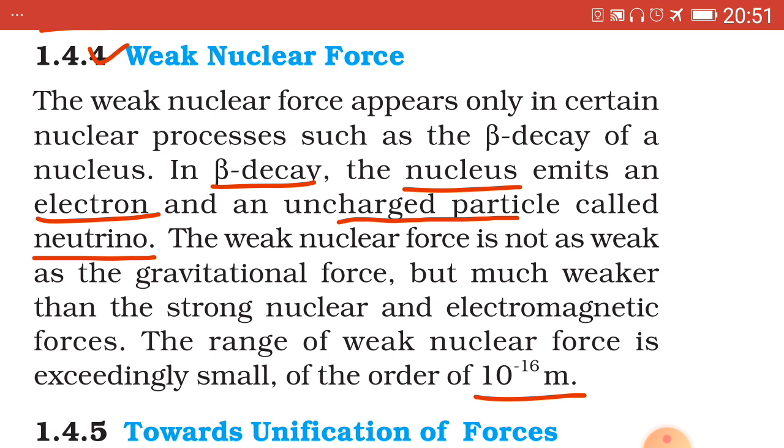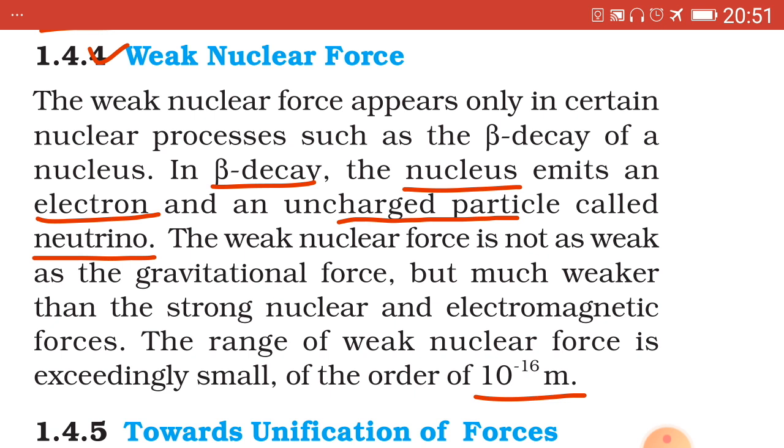As this electron and antineutrino are unstable, they cannot remain inside the nucleus and they go out of the nucleus. Hence, we can justify the statement that the nucleus emits an electron and an uncharged particle called neutrino.